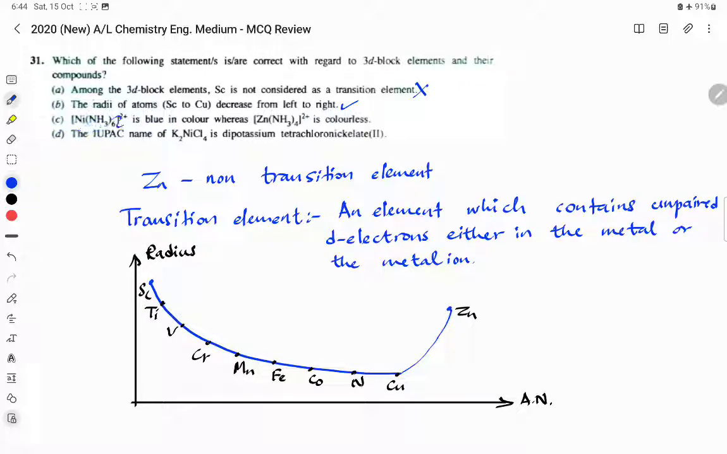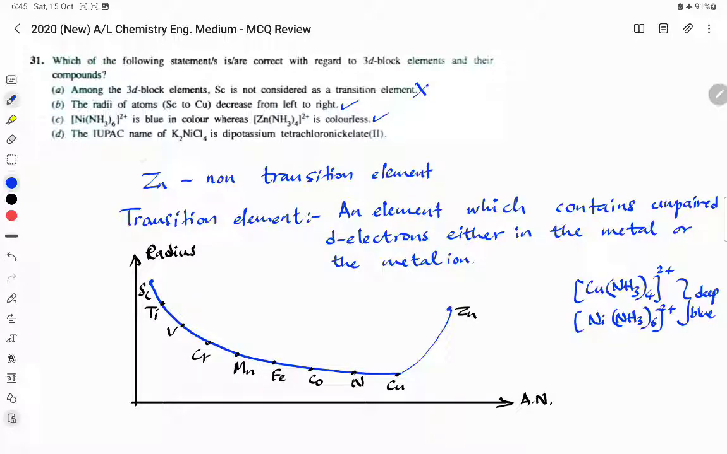Statement C. Nickel ammonia complex is blue in color, whereas zinc ammonia is colorless. That is correct. There's another blue color complex, that is copper ammonia 4. Copper ammonia complex and the nickel ammonia complex are considered as deep blue color complexes. Both of these are deep blue. Now zinc compounds are colorless because it doesn't contain unpaired electrons.